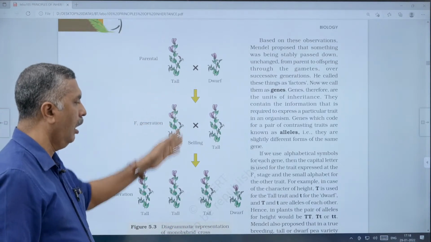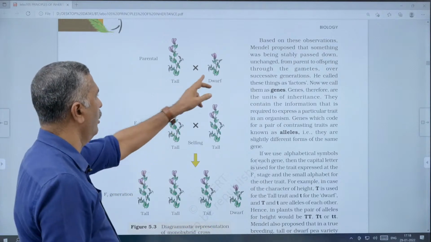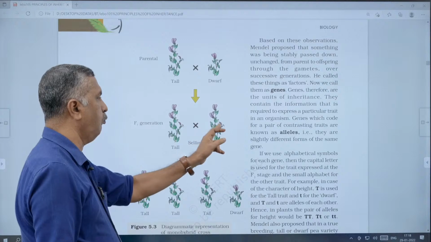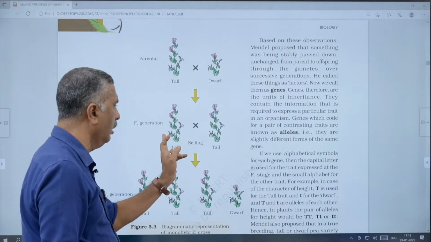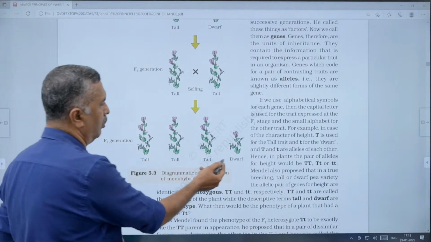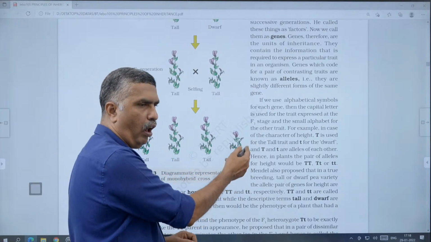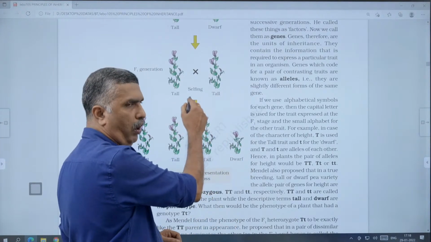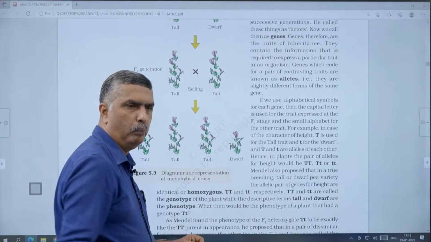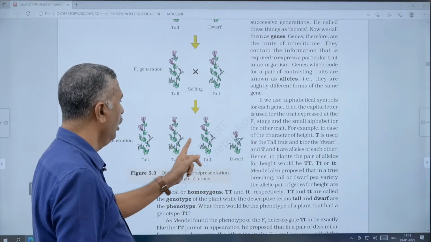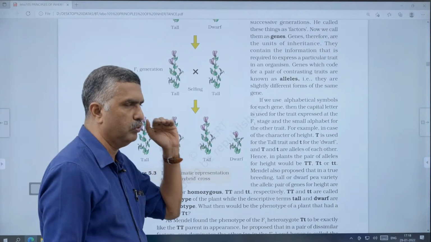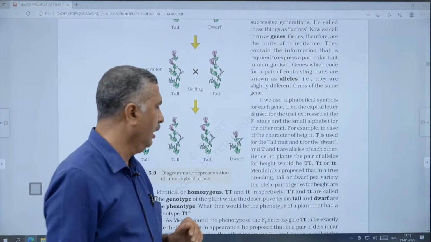Then selfing, that is self-pollination between the tall plants of the F1, and surprisingly, in the F2 dwarf plants appeared. In the F1 there was no dwarf, but in the F2 the dwarf ones appeared, at 1/4 of the F2, and 3/4 were tall. This tall and dwarf is the same as the phenotypic expression of the parental types.